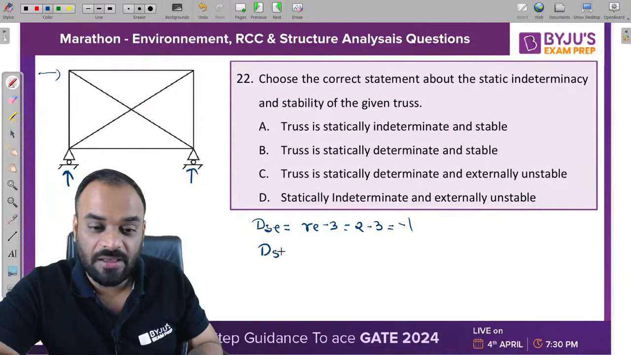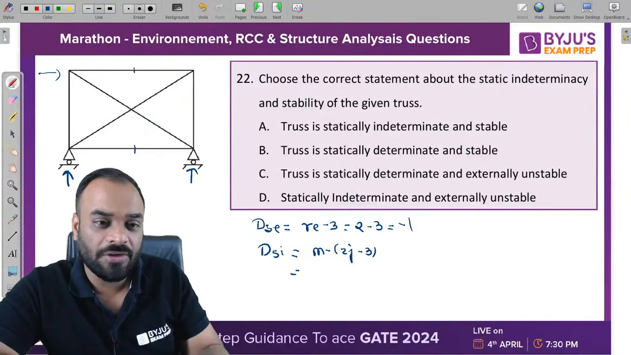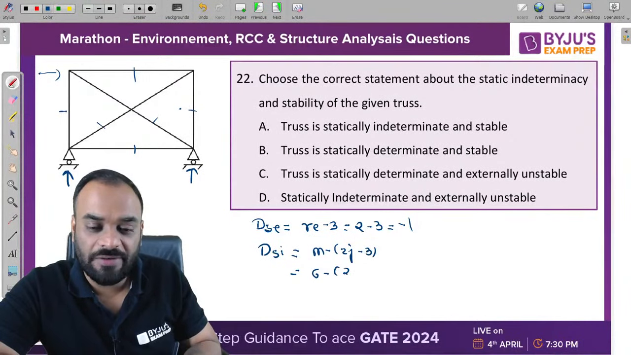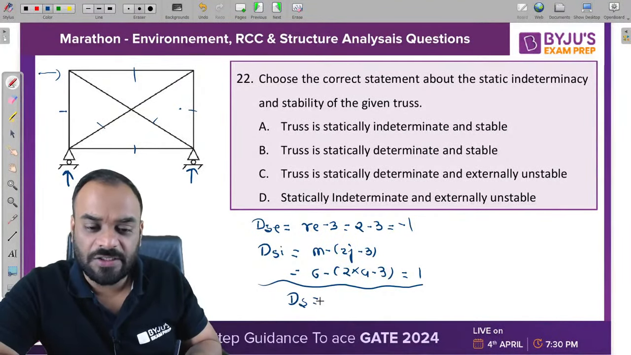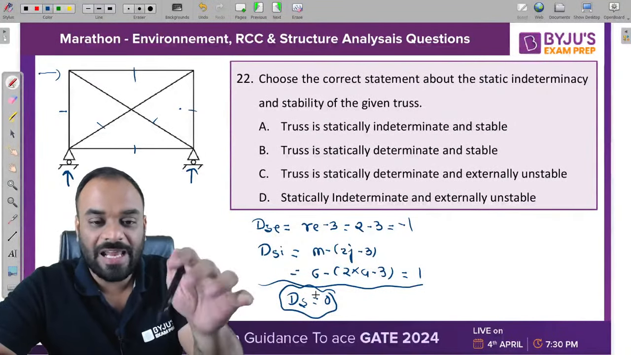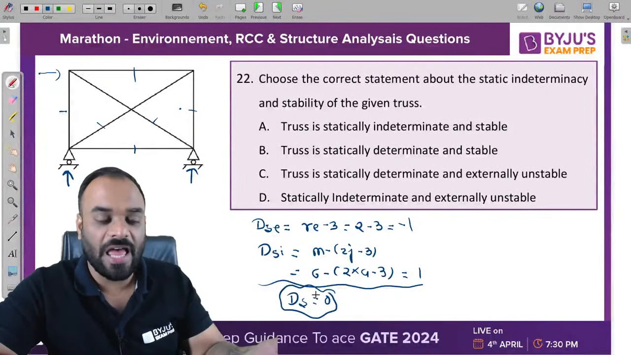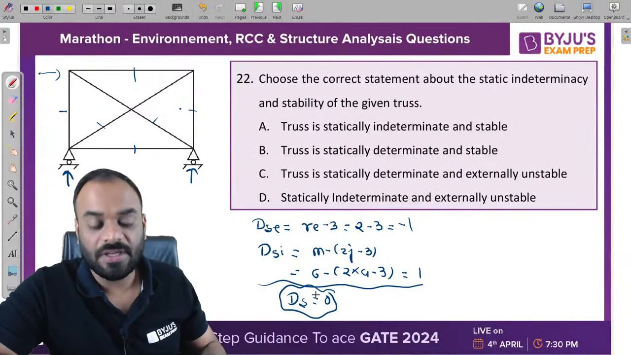What about DSI? The formula is M minus 2J minus 3. How many members do we have? 1, 2, 3, 4, 5, 6. How many joints do we have? 1, 2, 3, 4. Minus 3. If you solve this, I think you will get +1. If you add it, you will get DS is equal to 0. What it means? The structure is determinate if you calculate in this particular way. But in the actual condition, this answer is wrong. It is an indeterminate one.